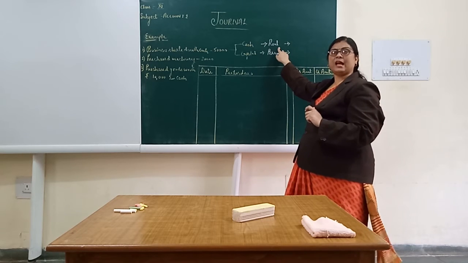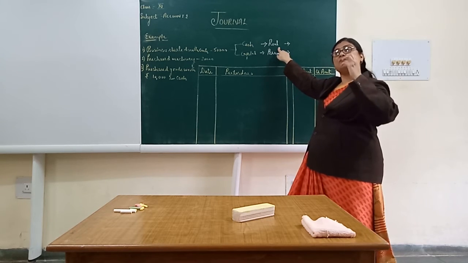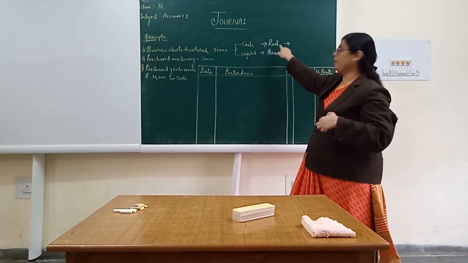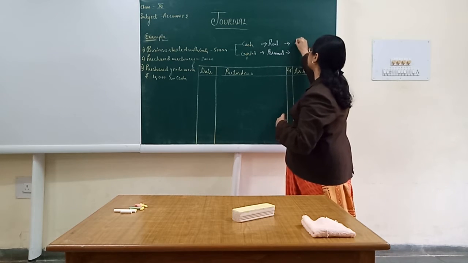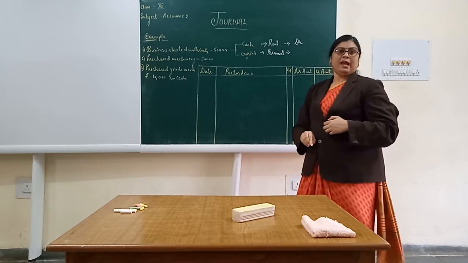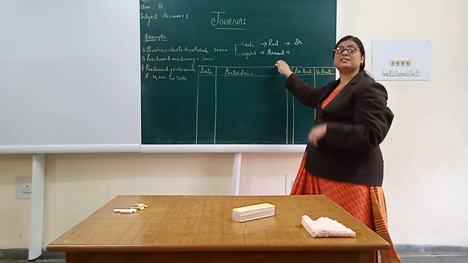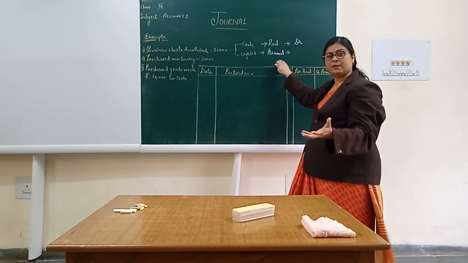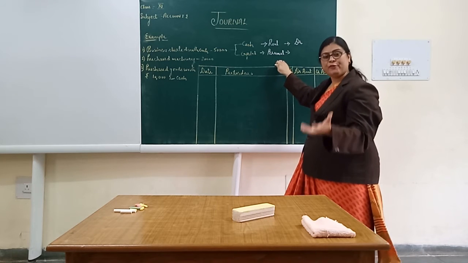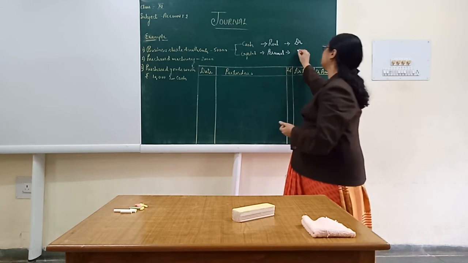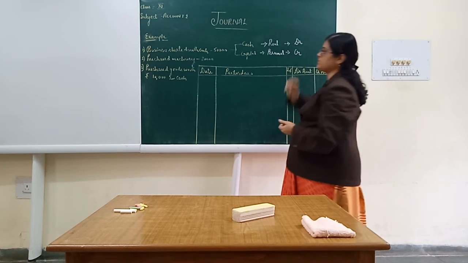It is a real account, that means debit what comes in will be applied here. That means this account is debited. For the capital, this is a personal account. The owner is providing the amount in the business. He is the giver of the amount and hence this person has to be credited.